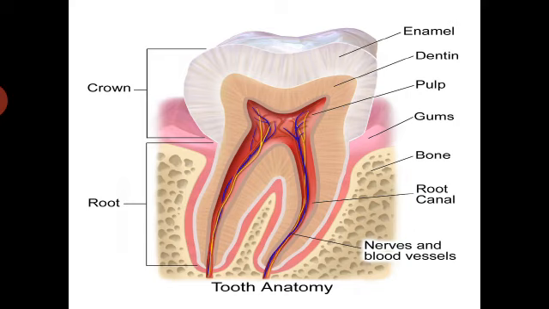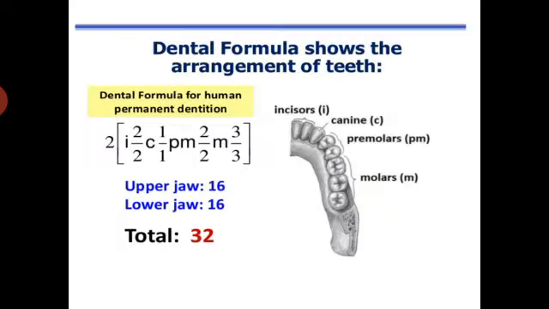And the next, coming to the dental formula. So in this anatomy we can clearly observe the different parts of the tooth. I have already explained what is enamel, dentin, pulp cavity, which surrounds the gum, and the nerve cells and blood vessels present. Next the dental formula. So this is the picture which clearly shows how to calculate the dental formula.